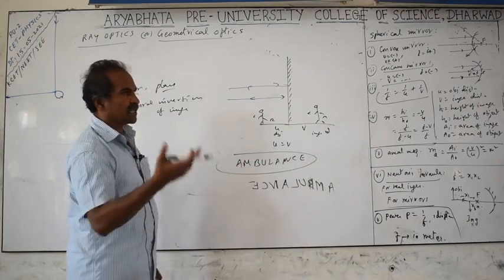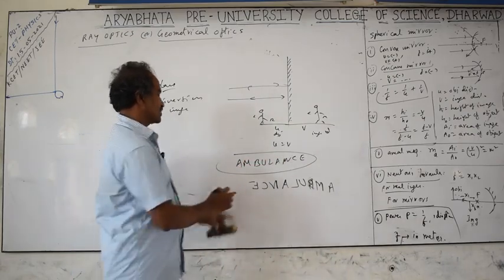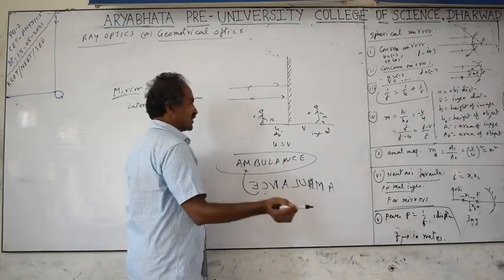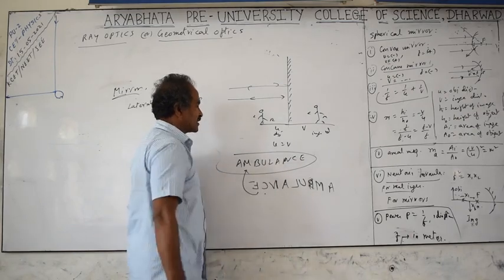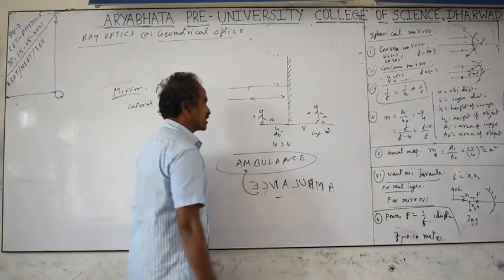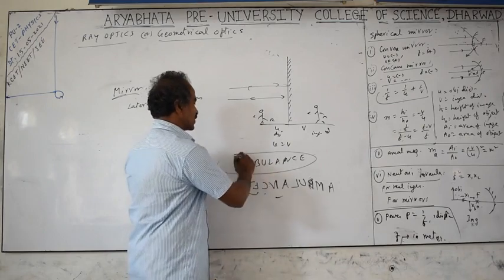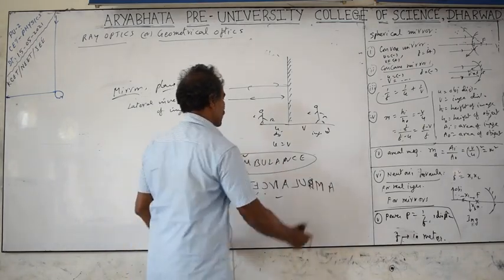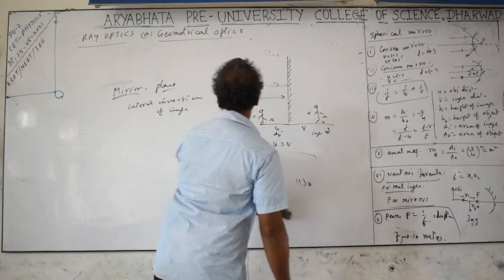The front person, seeing in the rear-view mirror, observes this ambulance like this. So he will give the side, can move to the side. The word ambulance is written reversed like this, because in the mirror it appears to be correct after lateral inversion. Left becomes equal to right. So object distance equals image distance.